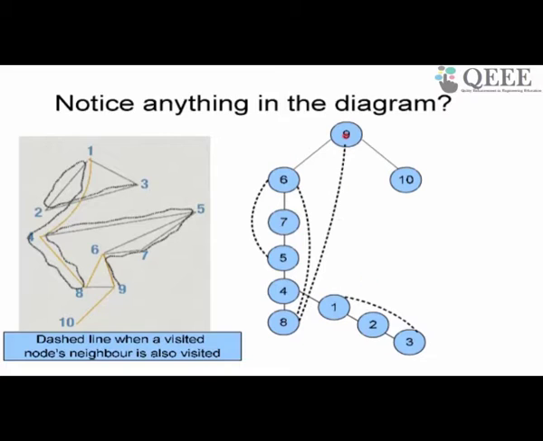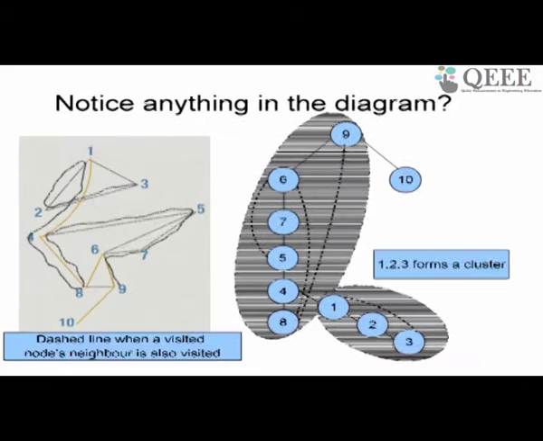So this cluster, later on we'll, I mean, I am not giving a formal definition. Cluster is not a formal thing in a graph. We will see later on that there is something called a strongly connected component. That is a much better definition of what I am describing here as a cluster. But there seems to be some nice thing here. 1, 2, 3 and 9, 6, 7, 5, 4, 8, they seem to form clusters.